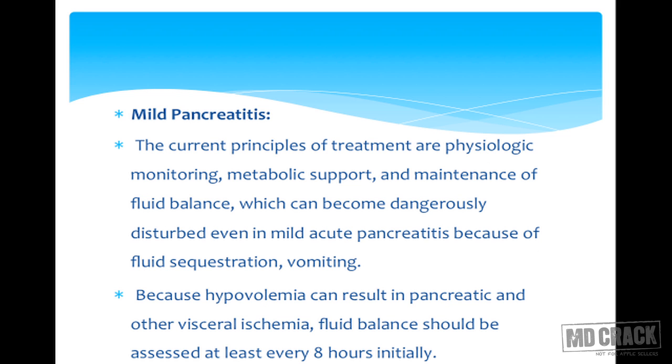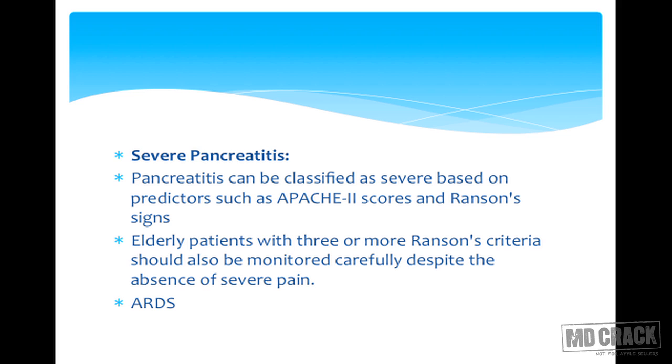So how do you treat mild pancreatitis? The current principles of treatment are physiologic monitoring, metabolic support and fluid balance, which can become dangerously disturbed even in mild acute pancreatitis because of fluid sequestration and persistent vomiting. Because of hypovolemia, which may result in pancreatic and other visceral ischemia, fluid balance should be assessed every 8 hours. Severe pancreatitis can be classified on the basis of APACHE-II and Ranson signs.